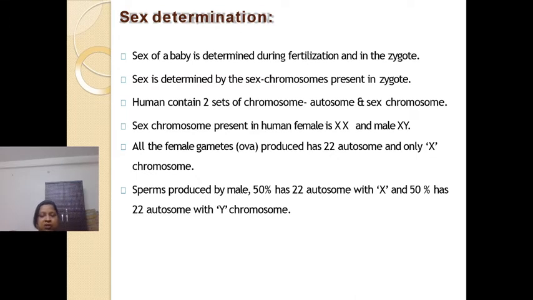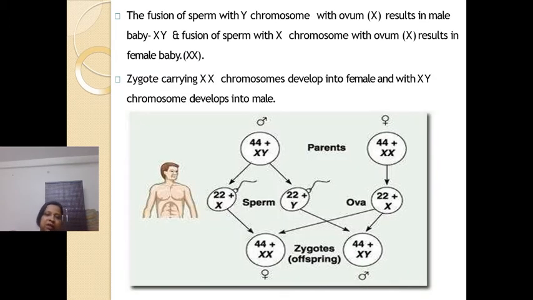If the sperm containing the X chromosome fertilizes the ovum, a female child will be formed, and if the sperm containing the Y chromosome fertilizes, a male child will be produced. So at this stage, the sex of the child is determined.